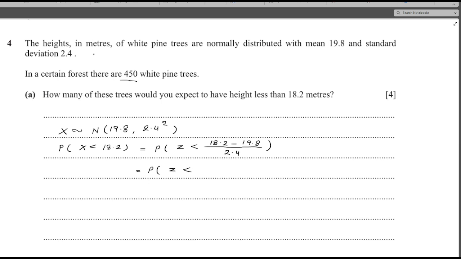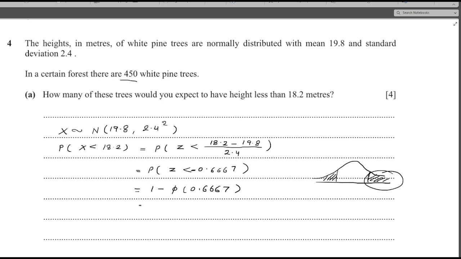The result is negative 0.6667. Now if you see the normal table, your negative value will be somewhere here and you want z less than this, so this part you require. So this is equal to 1 minus phi of 0.6667. I will consider the right hand side and find the probability of this part.